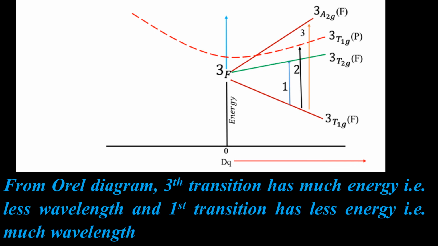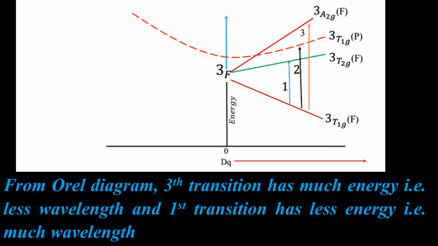If you see the energy diagram along the x-axis, the lowest energy is 3T1g(F), then the energy of 3T2g(F), and then next the P term enters, that is 3T1g(P), and the highest energy is 3A2g(F). The 3T1g(P) enters at the energy level in the middle of 3T2g(F) and 3A2g(F).